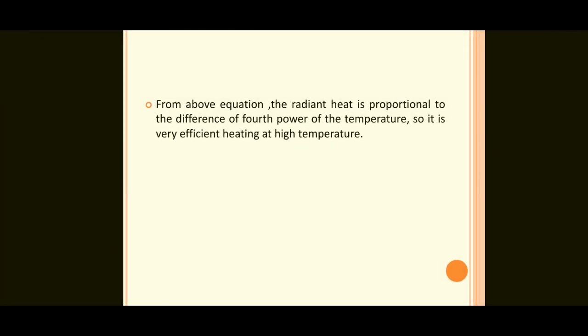From the above equation, the radiant heat is proportional to the difference of the fourth power of the temperature. So it is very efficient heating at high temperature.